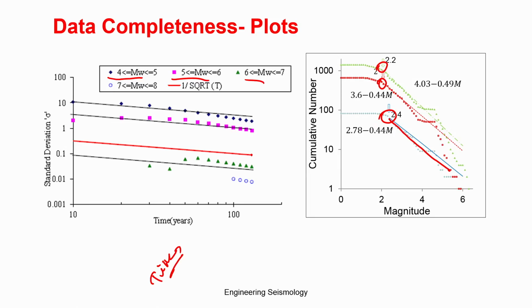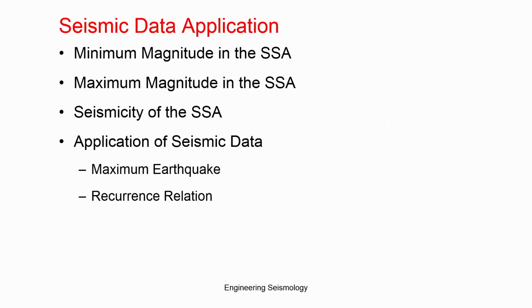So you can get a period of completeness and a magnitude of completeness, which will decide the lowest magnitude for which you have accurate data, and for what period in your region. That is what you get from the completeness analysis. This completeness analysis is also a part of your seismic hazard analysis, where you get a period of completeness and a magnitude of completeness.